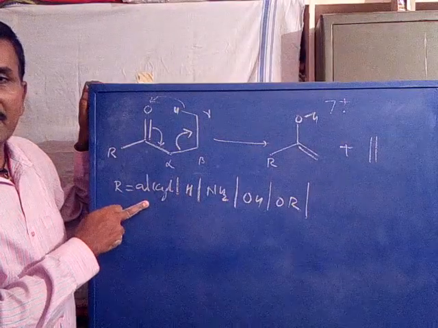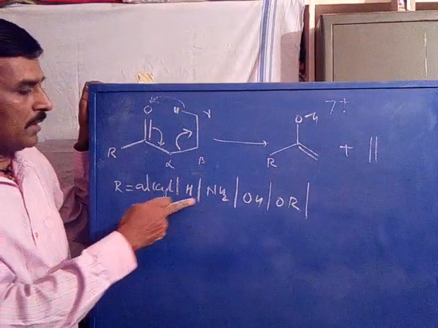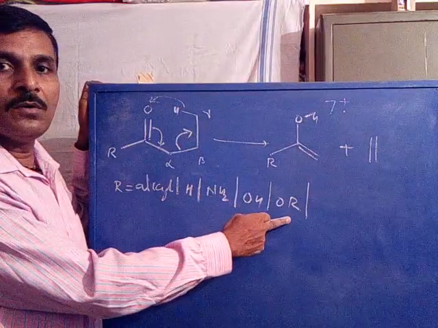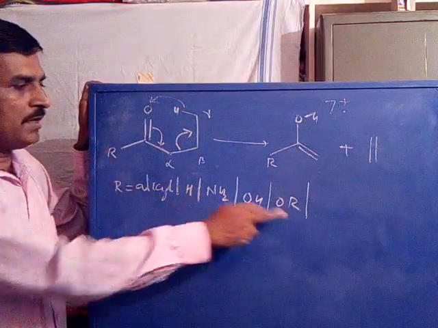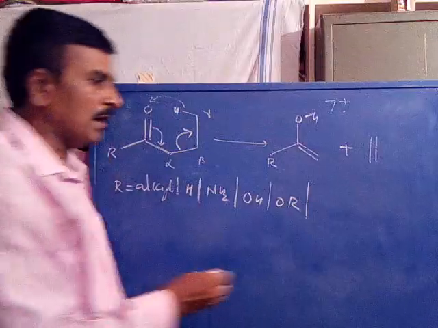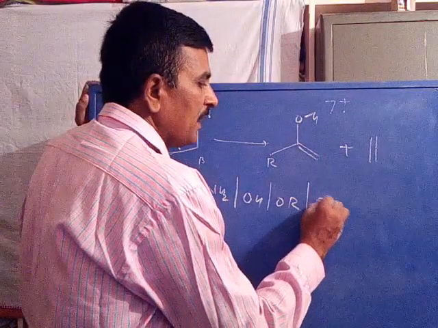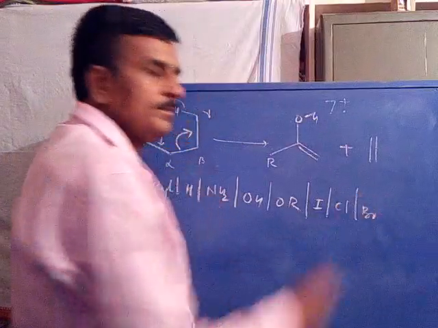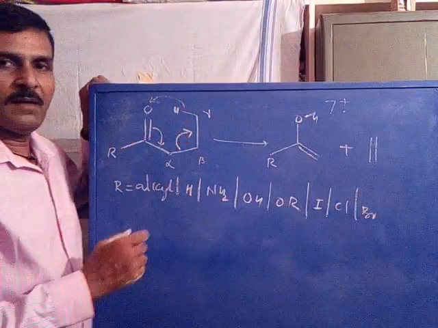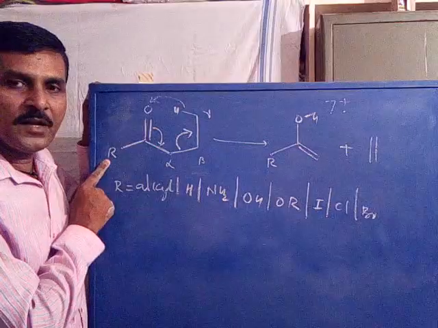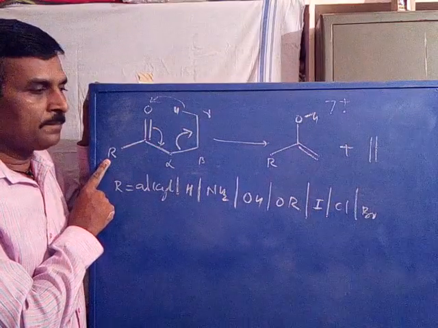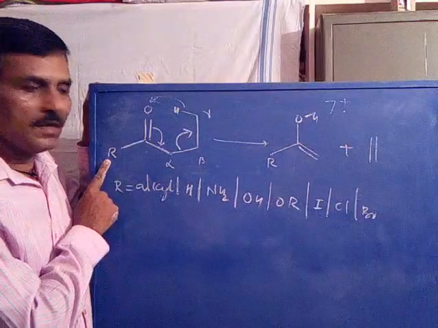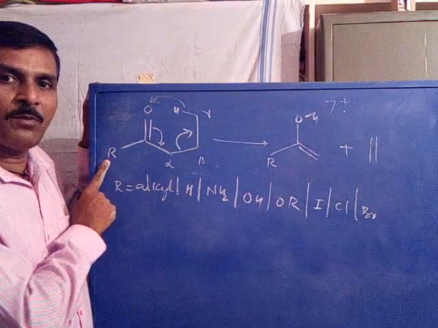R is equal to alkyl, hydrogen, NH2, OH, or OR, which becomes an ester. R may also be iodine, chlorine, or bromine. Is it clear? When R is iodine, it becomes an acyl iodide. When R is chlorine, it becomes an acyl chloride. When R is bromine, it becomes an acyl bromide.